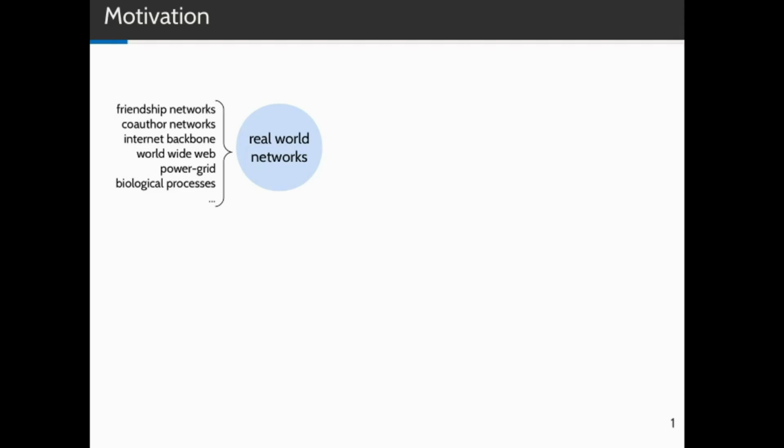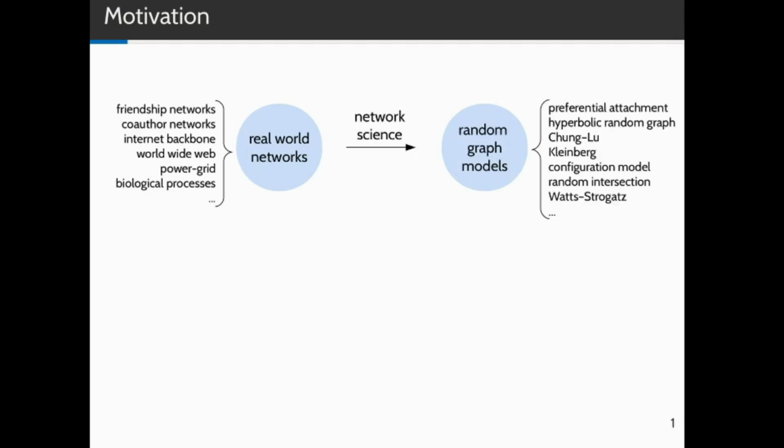this question. Luckily, the field of network science has been a very active field of research over the last 20 years. Network scientists try to understand the behavior of complex networks. They found out that all these different networks actually have a lot in common and formulated mathematical models of these networks. They noticed that randomness is an excellent way to capture their seemingly chaotic structure, and they came up with many different random graph models such as the preferential attachment model, the hyperbolic random graph model, and others. These mathematical models now give us the necessary formalism to make our search for efficient algorithms on complex networks rigorous.